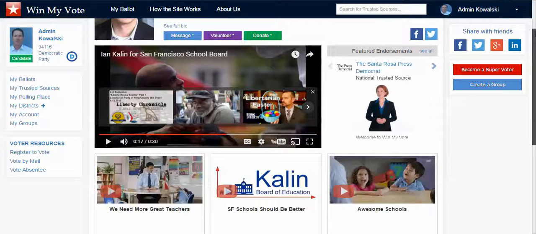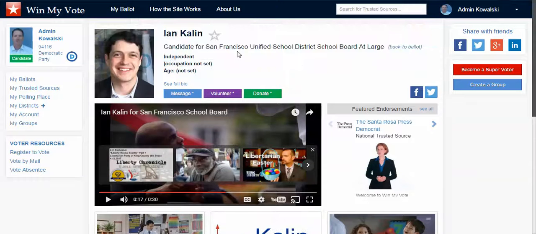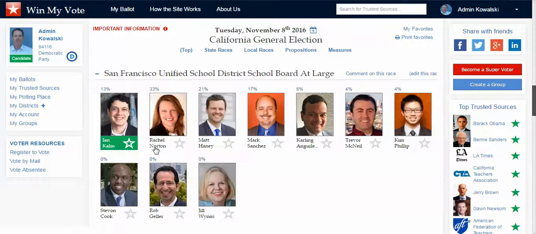And with that, if I decide that Ian is my guy here, and I can check on endorsements here again from local groups and organizations that I trust, I can favorite him, and when I go back to my ballot, I can see that he's nice and prominent there, and I can also see how he's doing, the percentage of votes or favorites that he has here on Win My Vote, which will help groups a lot to measure their campaigning.